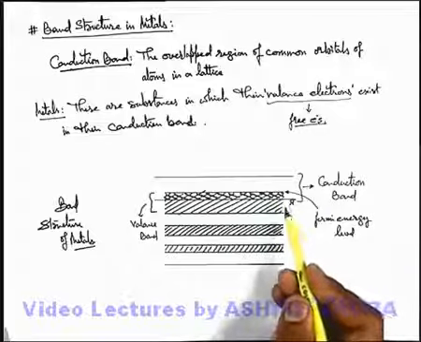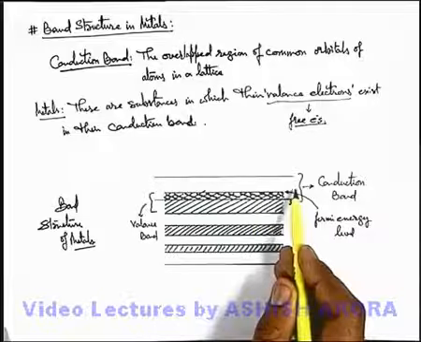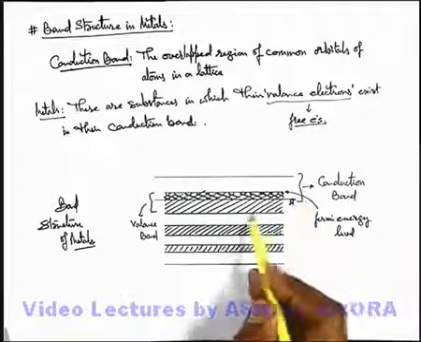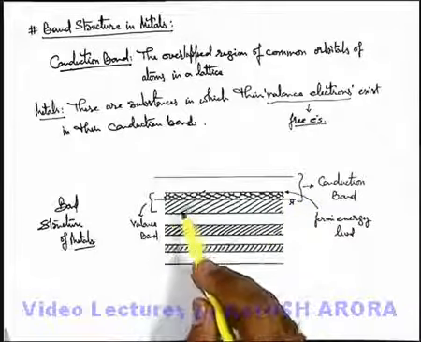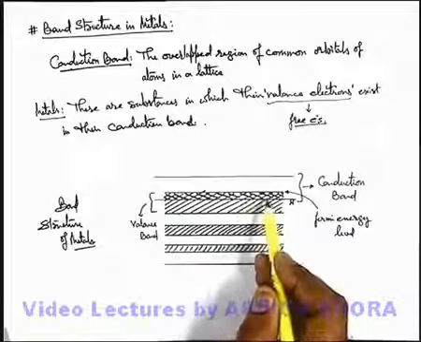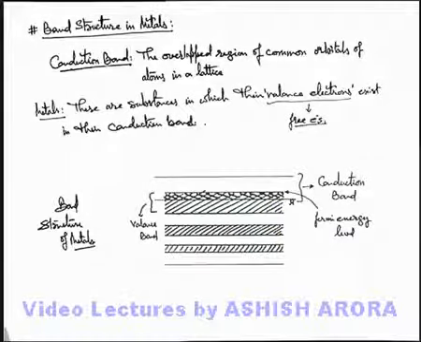And those substances which have more free electrons in the conduction band, or where the overlapping of the conduction band with the valence band is more, are better conductors of electricity because they have more free electrons. So this is the way we understand the band structure of metals.